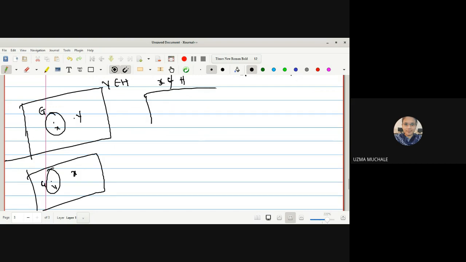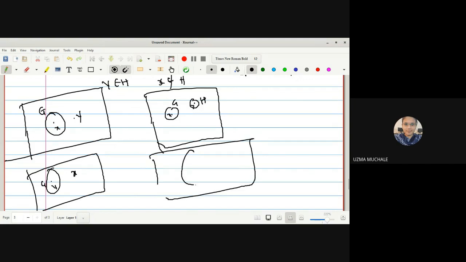For T1 space, we have two different open sets, where the intersection of G and H may be non-empty, or it may be empty. But in T2 space, the only condition given is that the intersection of G and H is empty.